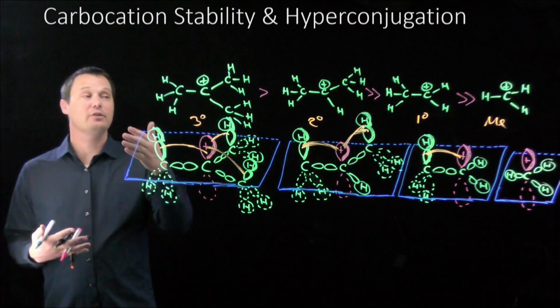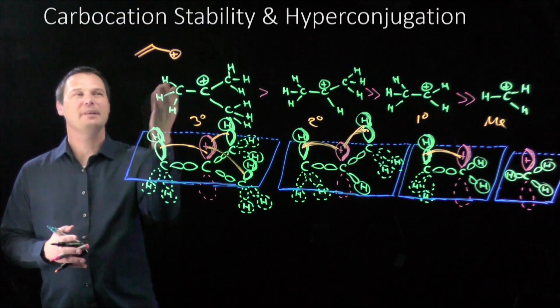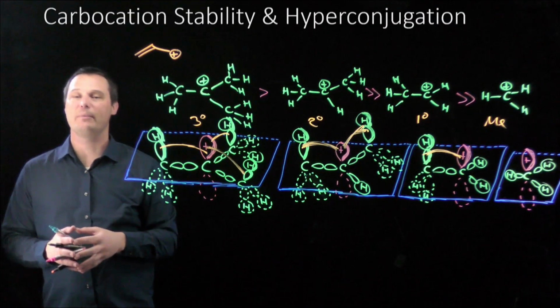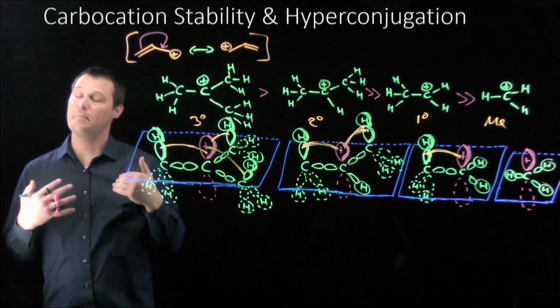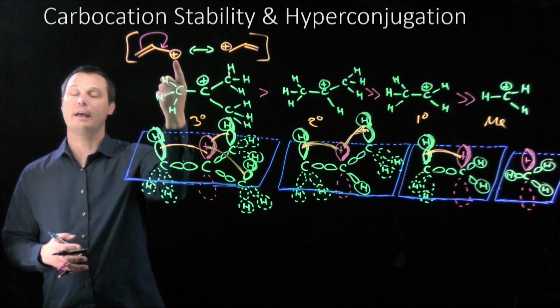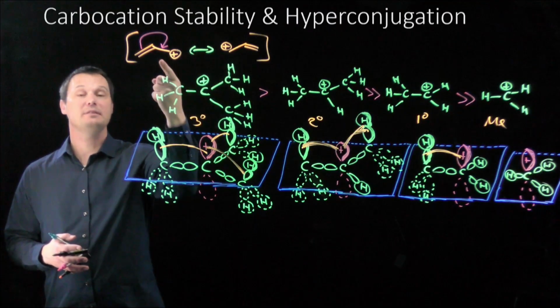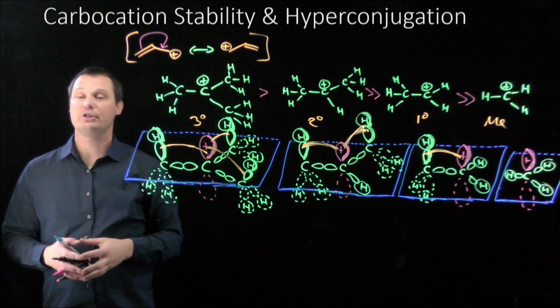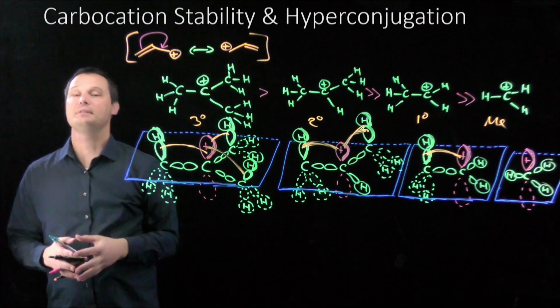There is one other factor that affects carbocation stability, and that's resonance. If I can stabilize a positive charge by resonance, that makes the entire carbocation much more stable than we'd otherwise expect. Even though this is technically a primary carbocation, because it is stabilized by resonance, it's about as stable as a tertiary carbocation. Resonance really helps stabilize carbocations.